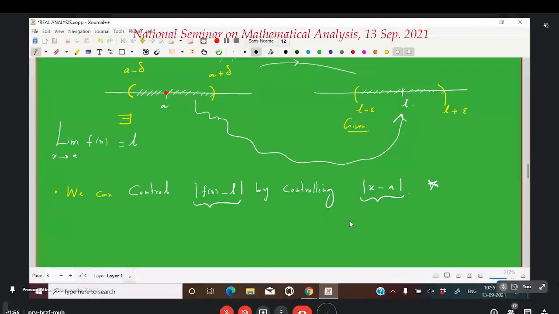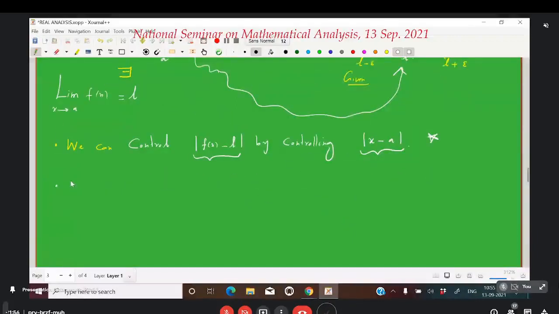That's the reason for this. In every problem, whenever we are interested in doing a limit, this is what we want: to control this by controlling this. Therefore, what we will do is we will estimate this in terms of this. In analysis, this is what we will do. The purpose of inequalities is the following. We will be interested in controlling some quantities. So the idea is to try to write the quantities which we want to control in terms of the quantities which we can control. That's the idea.